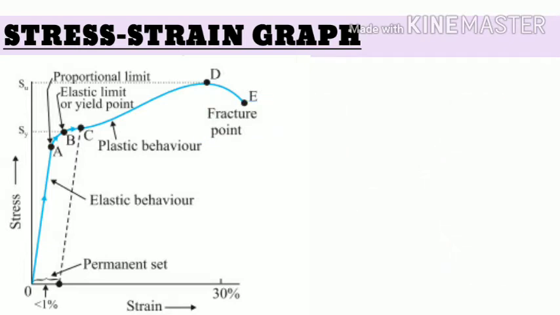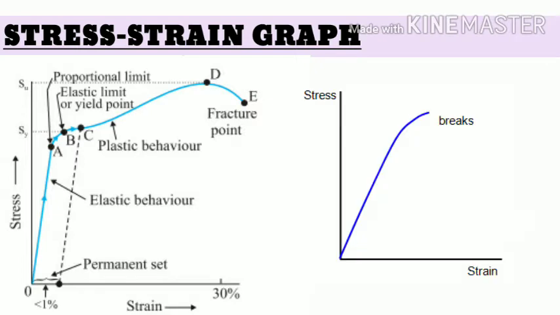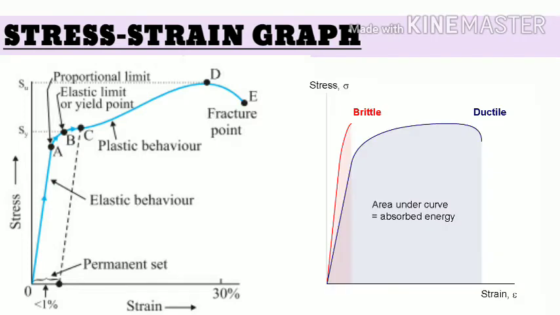That was all about the important elements in this stress-strain graph for ductile materials. But for a brittle material, the stress-strain graph looks like this. It has very little or no plastic range, but the object tends to reach the fracture point immediately after crossing elastic behavior. We can compare these two graphs using this figure. And we see another important point, that the area under this curve is the absorbed energy by the material, which is more for a ductile material than for a brittle material.